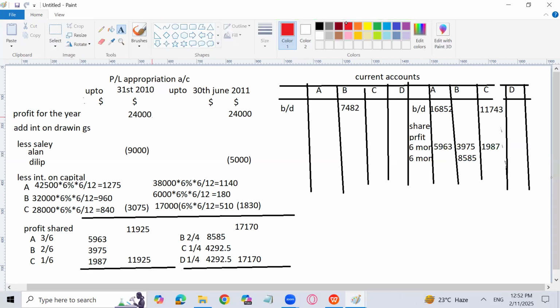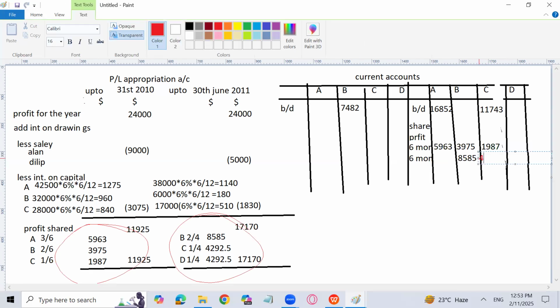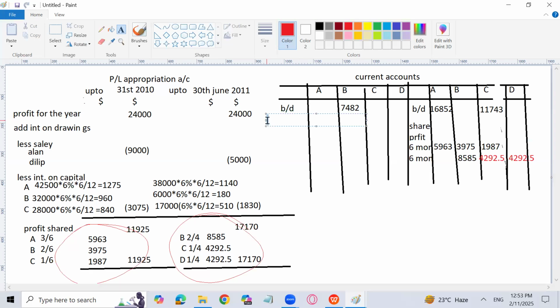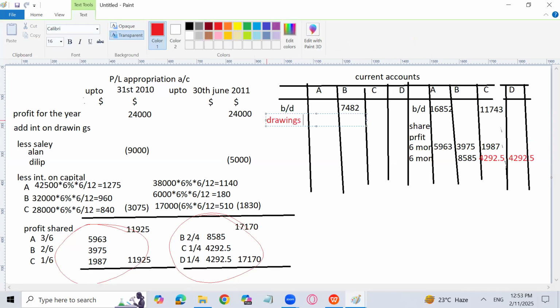So we have already done that. We have already calculated that. So that is 8585 for B, 4292.5, and here 4292.5 for D. Okay. Now I will write here the drawings. Right? Again, drawings, I will write how the first 6 months and last 6 months.